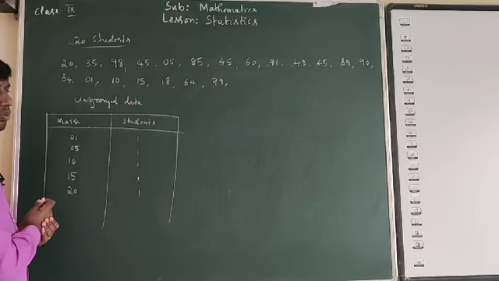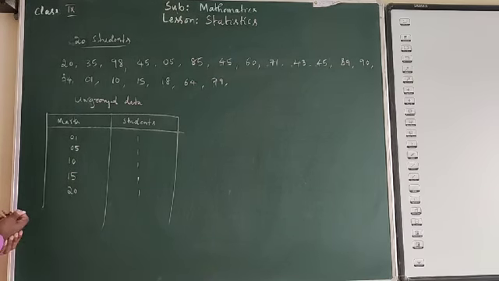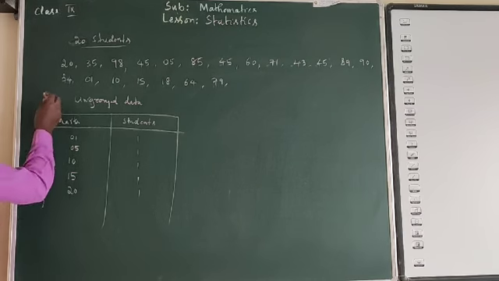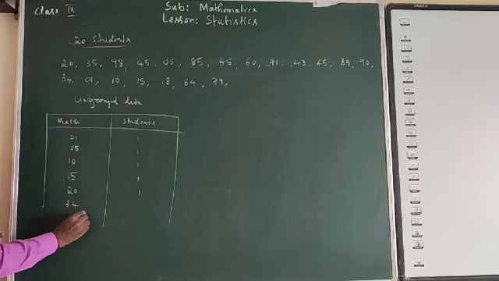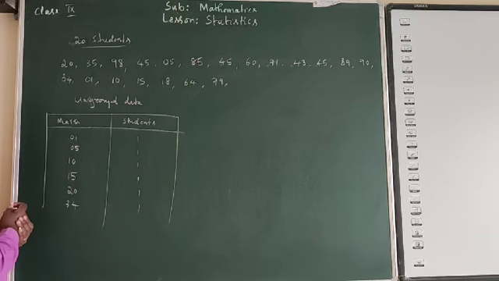Then 21, 22, 23, 24, 25, 26, 27, 28, 29, 30. 30, no. 32, 33. 33, we have 34. 34, how many students have taken? 1. 35, only 1.